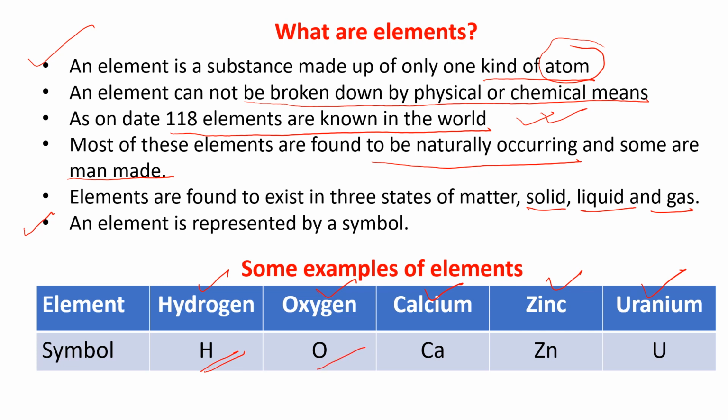Oxygen is represented by O. Calcium is represented by Ca, capital C, small a. Zinc is represented by Zn, capital Z and small n. Uranium is represented by capital U. These all you have to learn. The symbols of the elements you have to learn. And in the following slides, we will do that.